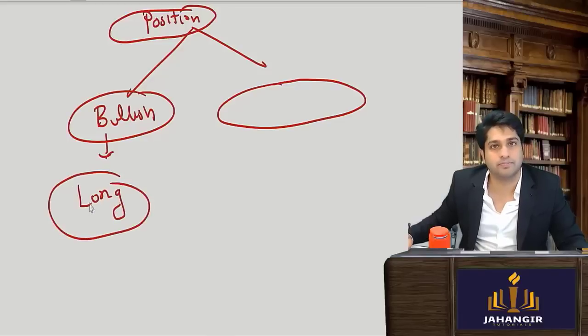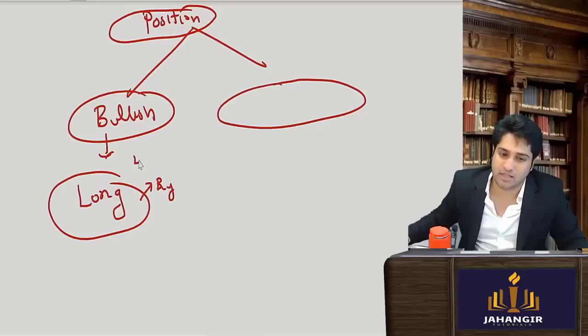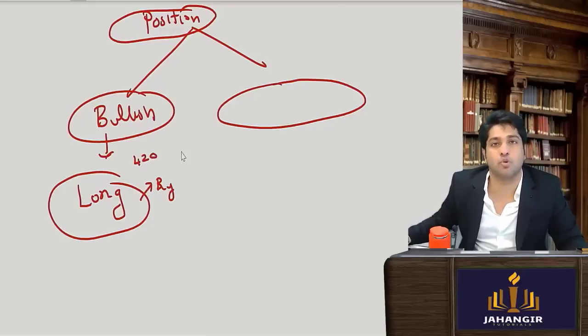Long position. You're taking a buy position. I'm buying Tata Motors. Tell me, in derivative when I'm buying, am I actually becoming a shareholder? No.